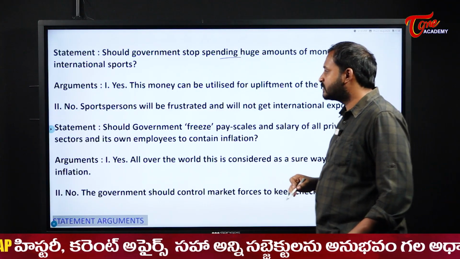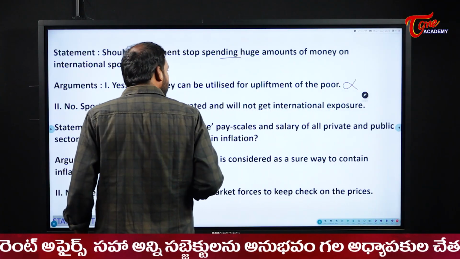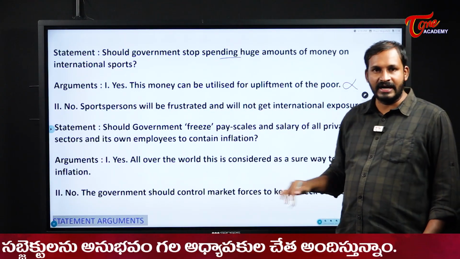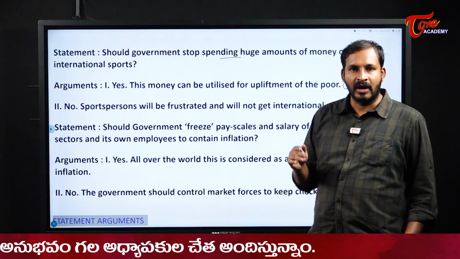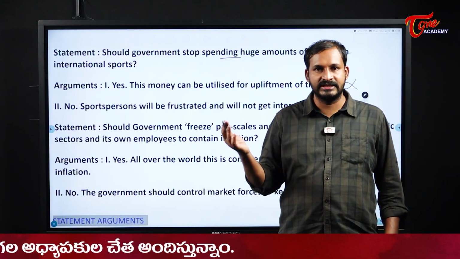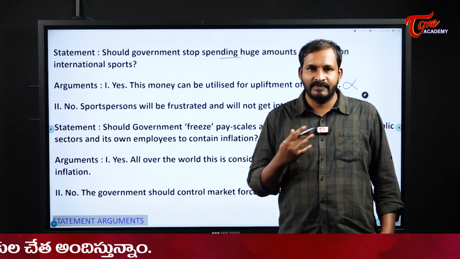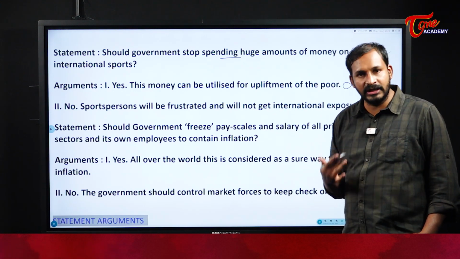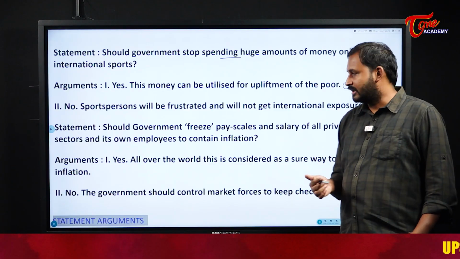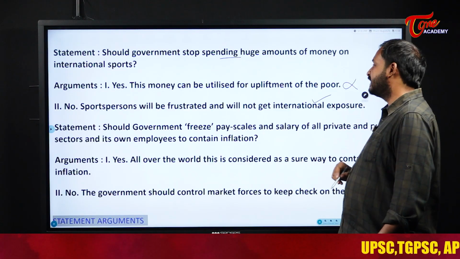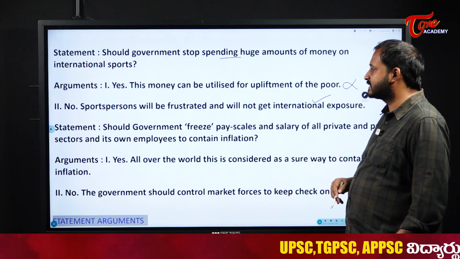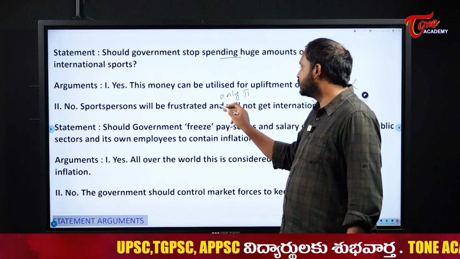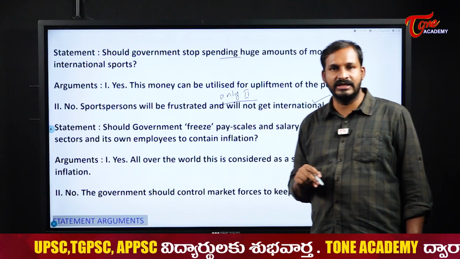Next, no sports person will be frustrated and will not get international exposure. Yes. See, if international sports are banned in our country, how will they get exposure to international people? It is practically not possible, right? So definitely we should spend more money on all the sports, so that they will get the international exposure. So the second one is correct for us. Only the second argument is following for me.